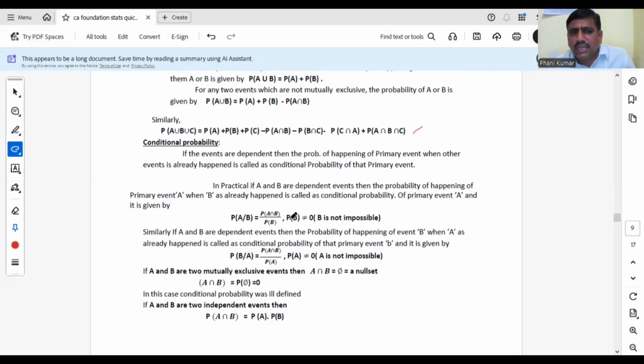Here what is the condition? Our probability of B should not be an impossible event. P of B 0 అవ్వకూడదు. B అనేది ఇంపాసిబుల్ ఈవెంట్ అయితే కండిషనల్ ప్రాబబిలిటీ డిఫైన్ చేయలేను. ఓకేనా? అలాగే P of B given A is P of A intersection B by P of A. Here P of A must not be an impossible event. అంటే P of A 0 అవ్వకూడదు.